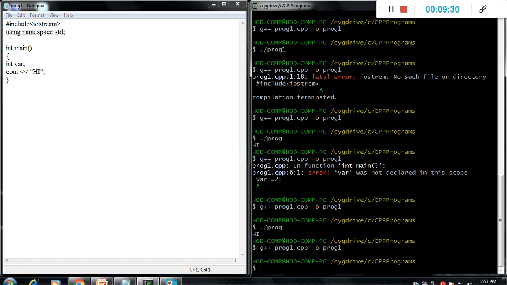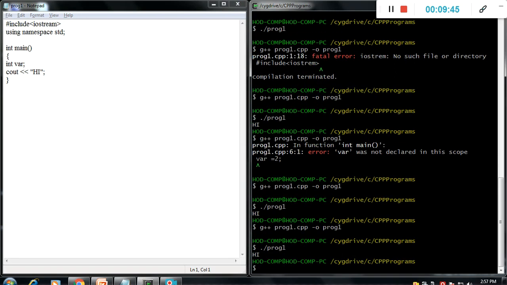It does not give an error because of it. We only initialize, declaring that var is an integer. We can store an integer value under the var variable, right? Then again it prints var.